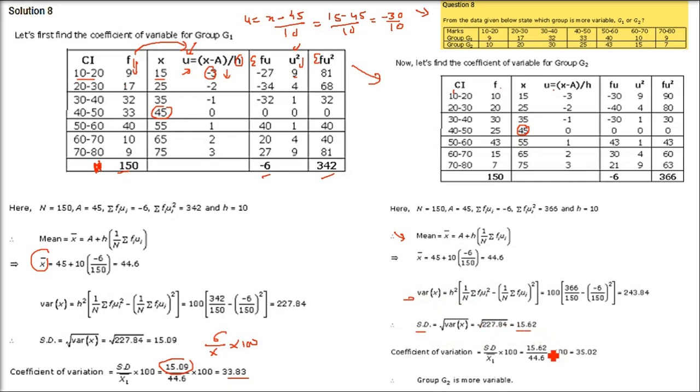So 15.62 standard deviation is going to come, x bar will be 44.6, and when you divide it, what are you going to get? It is going to be 35.02. So one is 33.83, the other 35.02. So G2 is more variable. Whichever value is higher, 35 is higher than 33.83, so it is more variable.